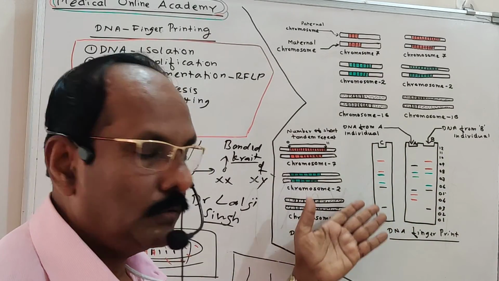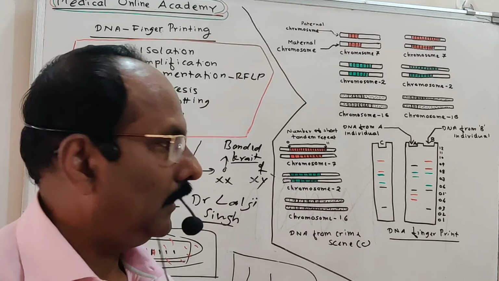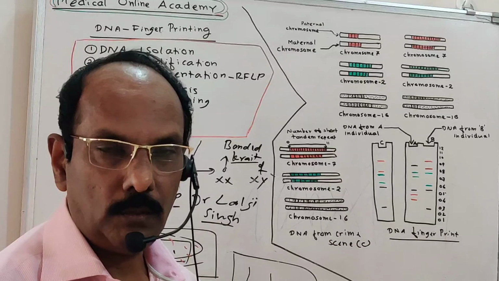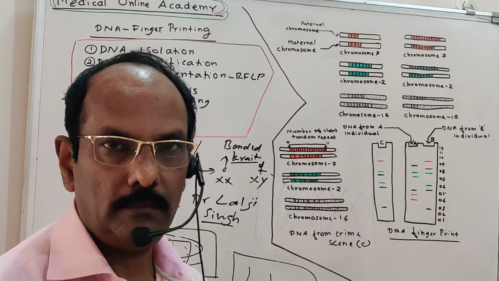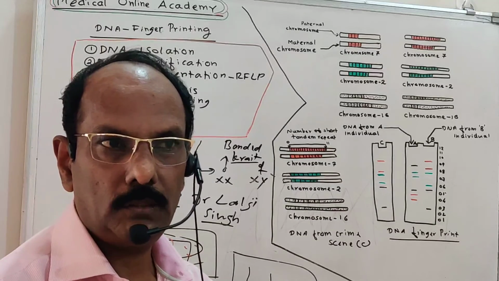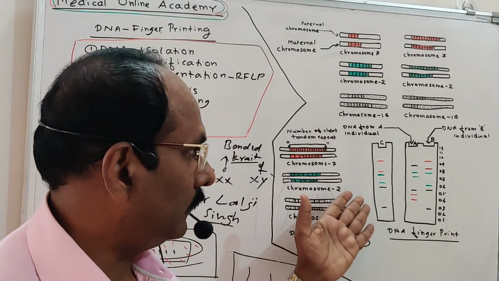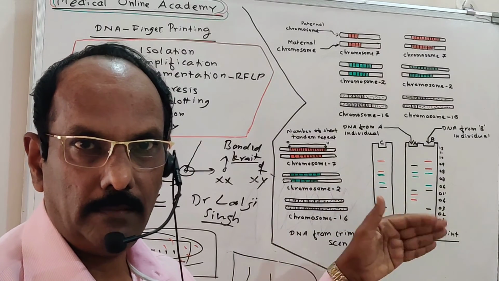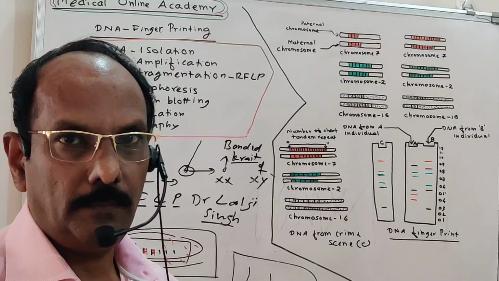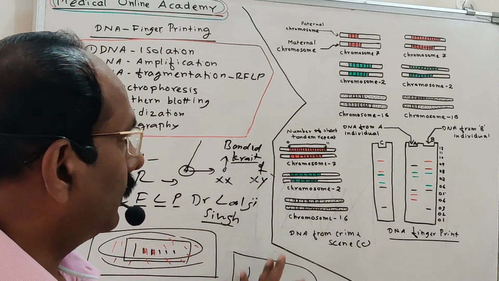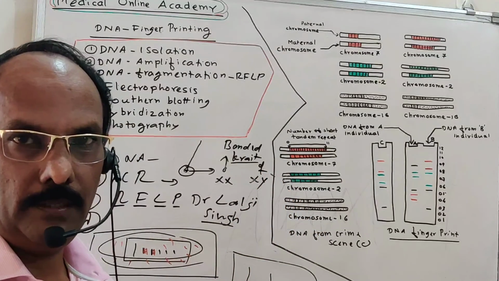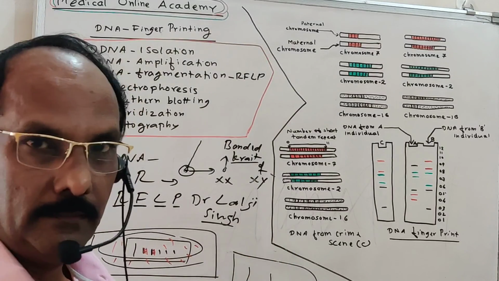Like that, it is also used for migration, for a person who migrated from some other country to India. In India also there is a particular sequence of DNA fingerprint. Comparing to this, we can identify that the person is not Indian. So it is used in parental dispute cases and migration cases. It is also used for various case proofing in criminology. So that is DNA fingerprinting. I think it is sufficient for a brief account of DNA fingerprinting. Okay, good day.